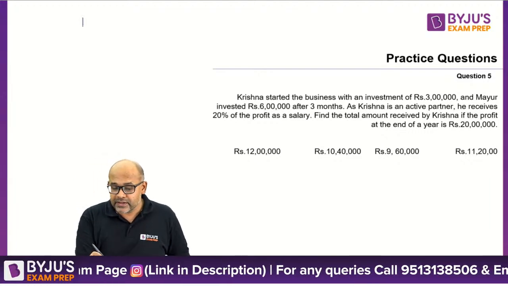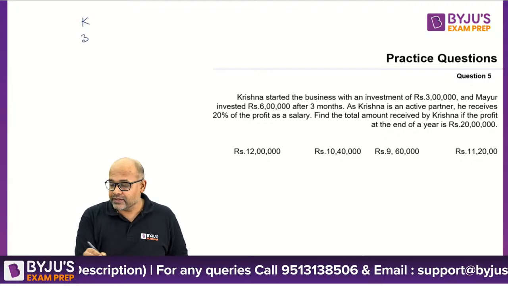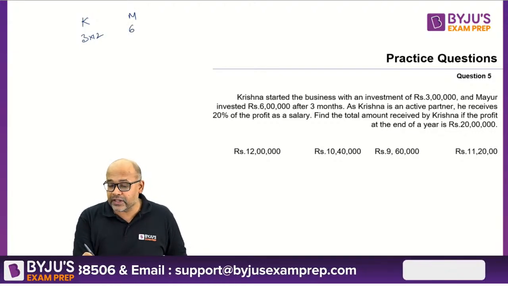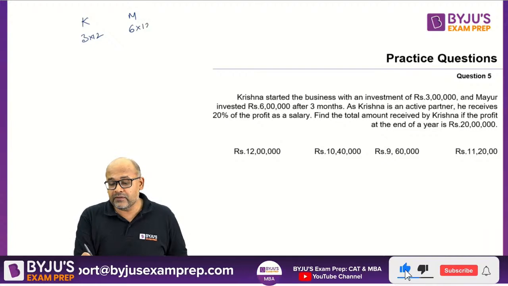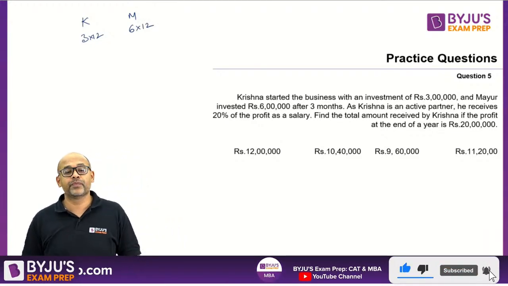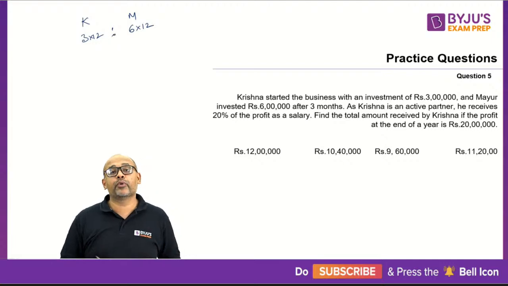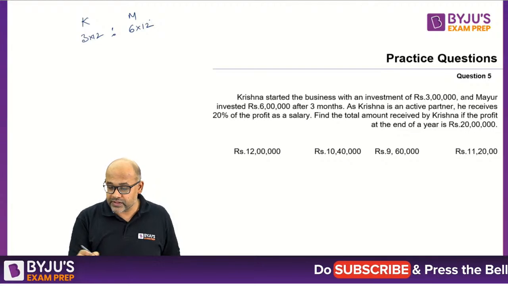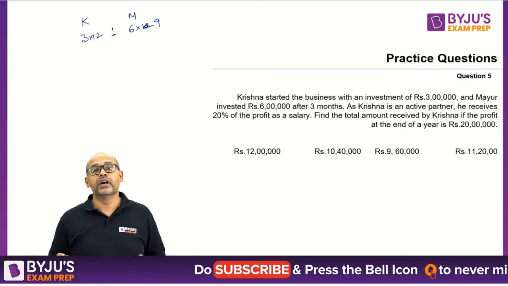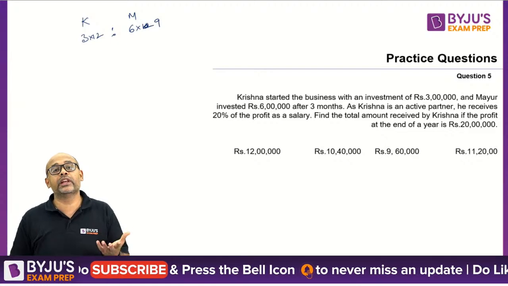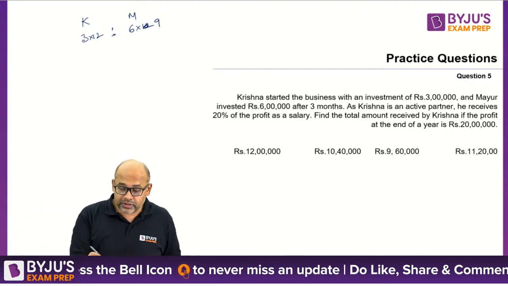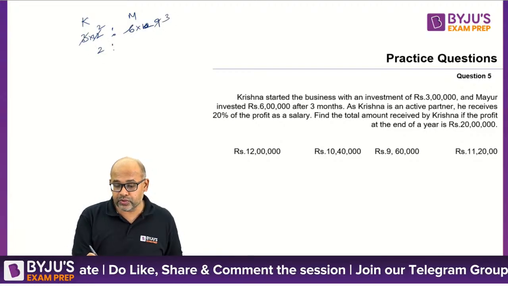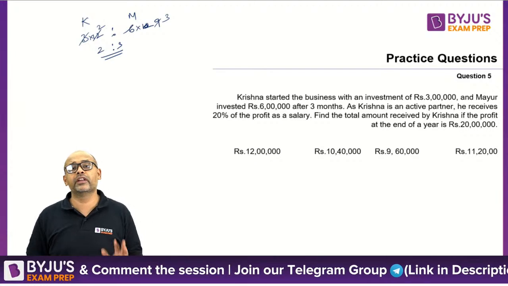Krishna started a business and invested 3 lakhs for 12 months, and Mayur 3 lakhs. Mayur joined after 3 months, which means he's investing 6 lakhs only for 9 months. So the ratio in which they should divide the profit is 12 times 6 to 9 times 6, so 6 goes 2 times and 3 goes 3 times. The ratio should be 2:3. The profit should be divided in the ratio 2:3.